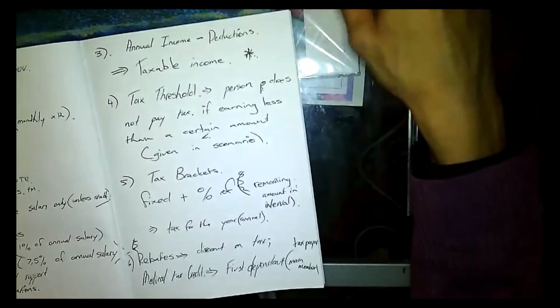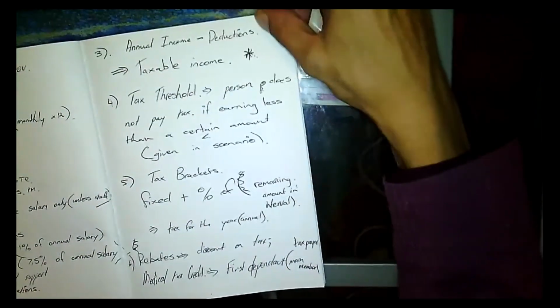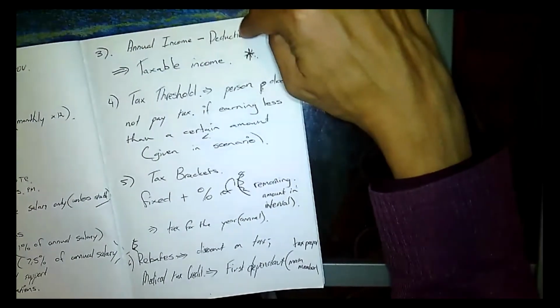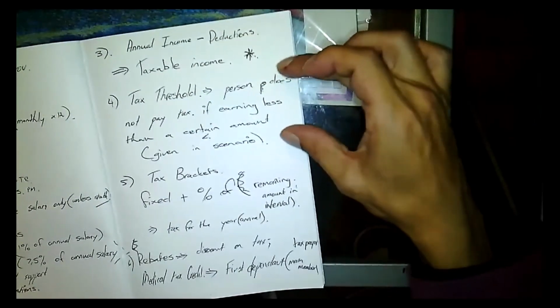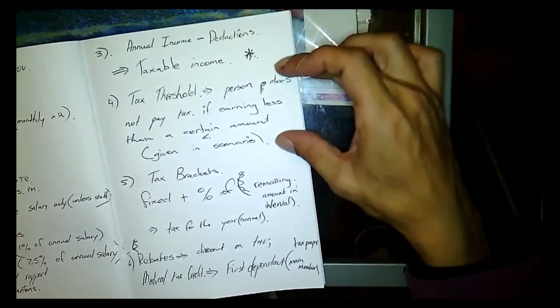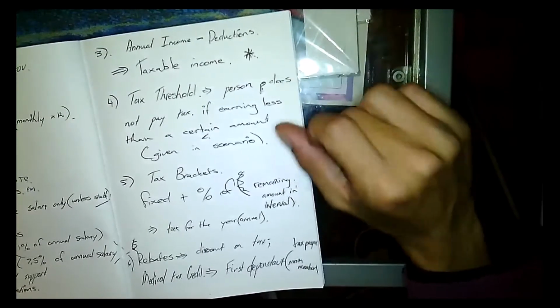Okay, and then we go to the taxable income. How do we find the taxable income? It is annual income minus deductions. So it's basically step one minus step two. Okay, and that's taxable income. Then just knowing this information will maybe clarify certain things for you.